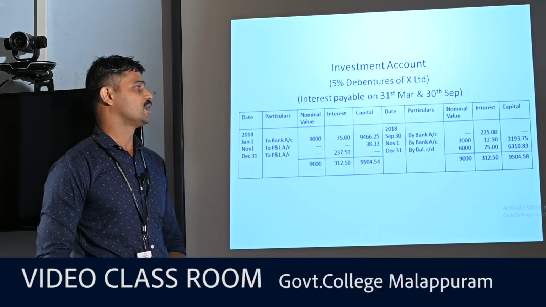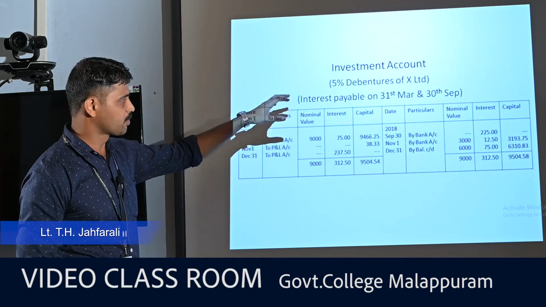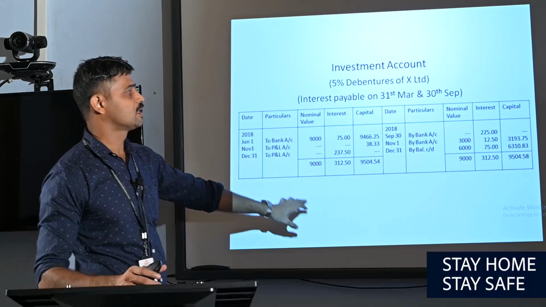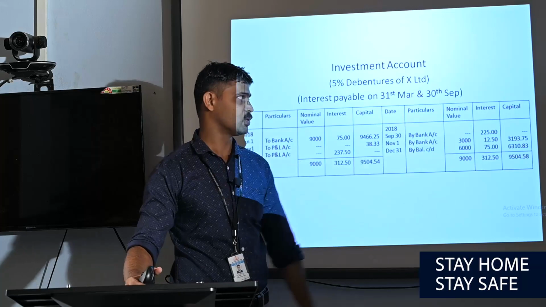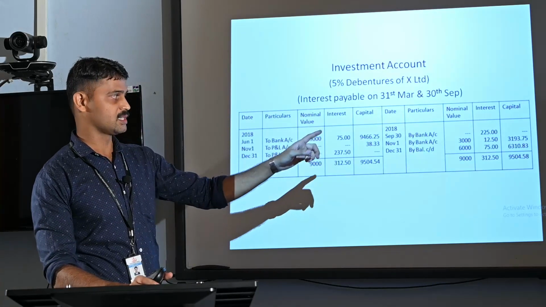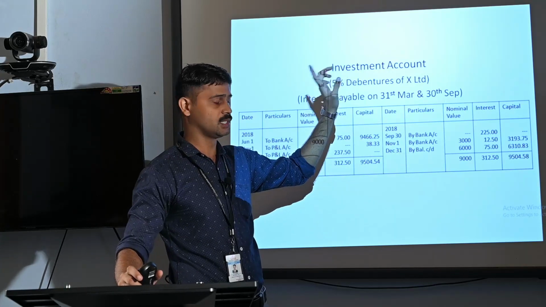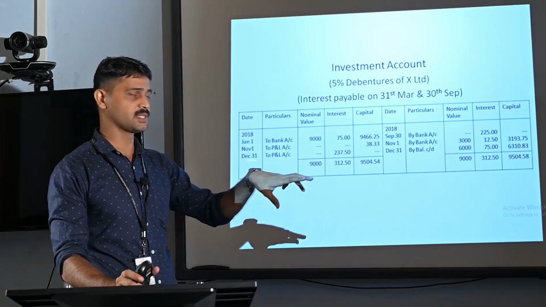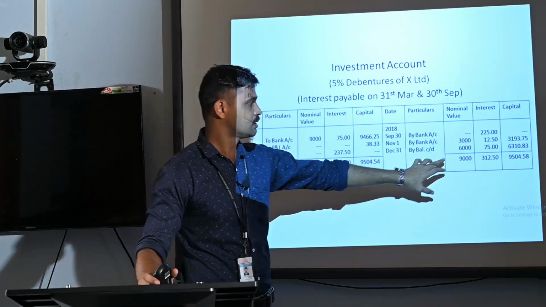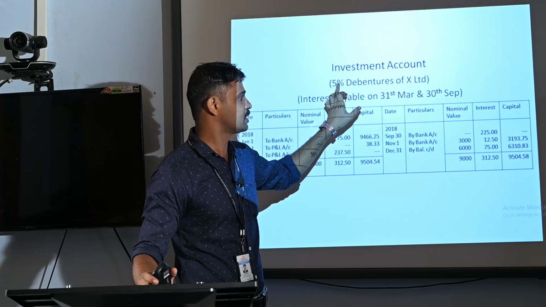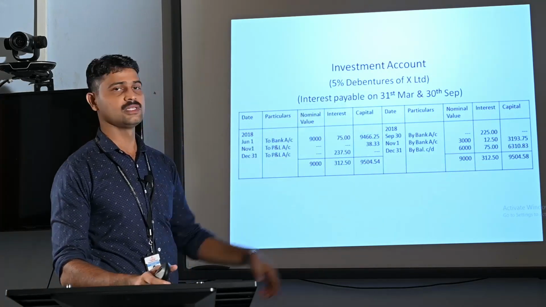Finally, we are balancing the account. While balancing, the nominal value column on the debit side is rupees 9,000, but on the credit side there is only rupees 3,000. There is a balance of rupees 6,000, that is the nominal value of the balance. Next is interest. The interest is accrued for 3 months till 31st December, from 30th September to 31st December. We compute the interest for these 3 months on rupees 6,000 at 5%, that is rupees 75, and we close the interest column also.